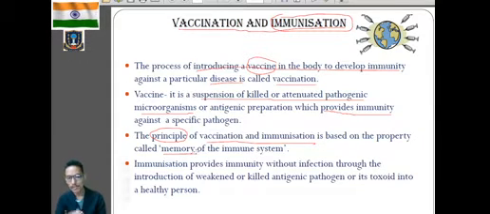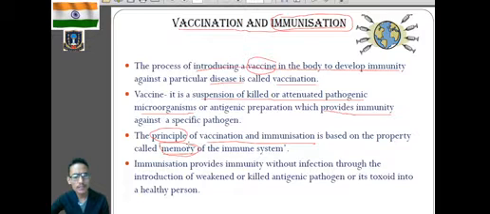B lymphocytes help in the formation of antibody against a particular antigen or pathogen. So the vaccines we introduce will not only lead to the formation of antibody, but at the same time to the formation of memory cells.